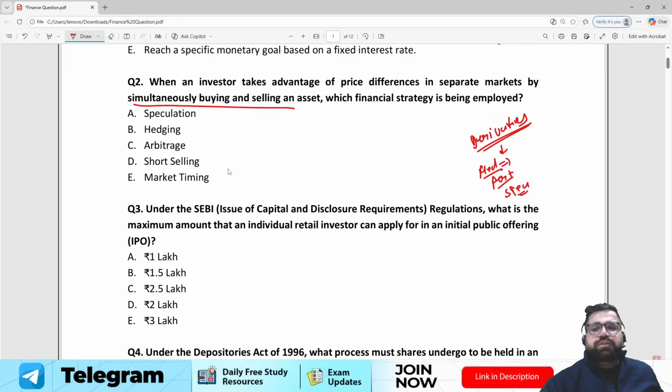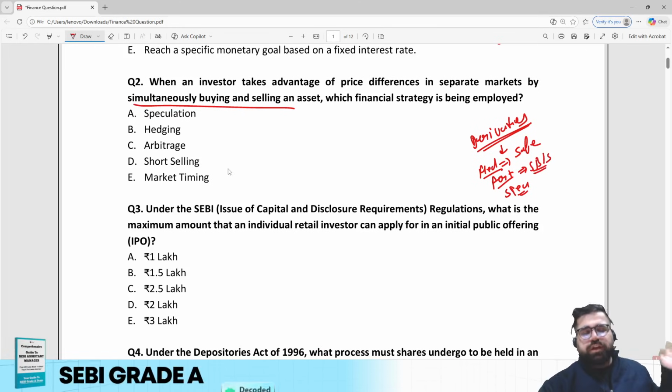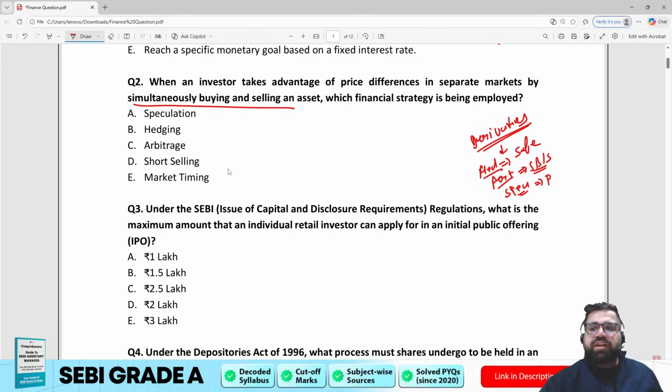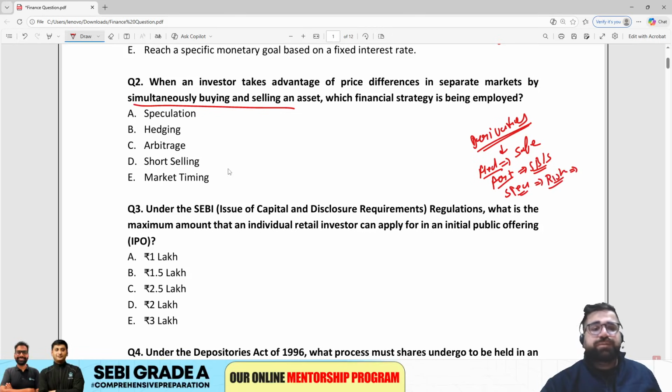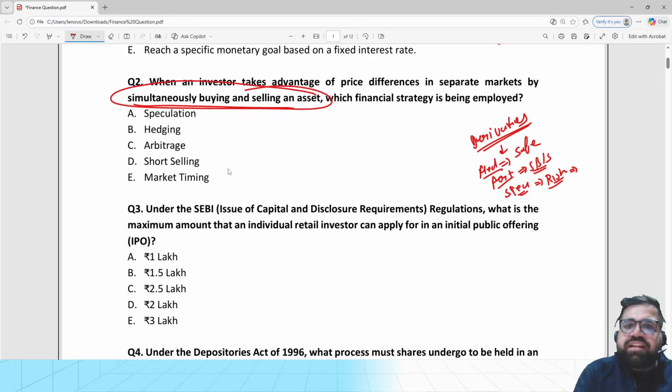Hedger always tries to play safe, right? Arbitrageur is that particular person who will buy in one market and sell in another market. Simultaneous buying and selling, right? You buy at National Stock Exchange, you go and sell those particular stocks at Bombay Stock Exchange. Speculator is the person who will take the maximum amount of risk. He will try to chase profit. Now the question clearly says that you are simultaneously buying and selling the asset.